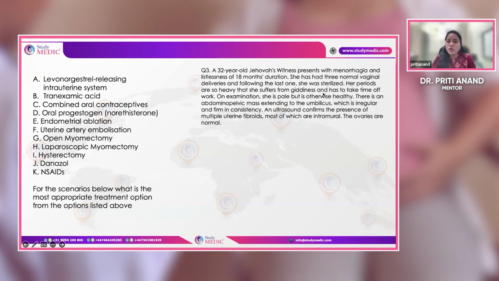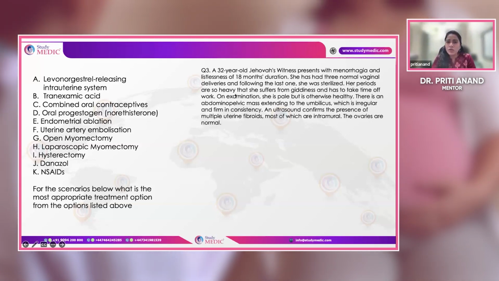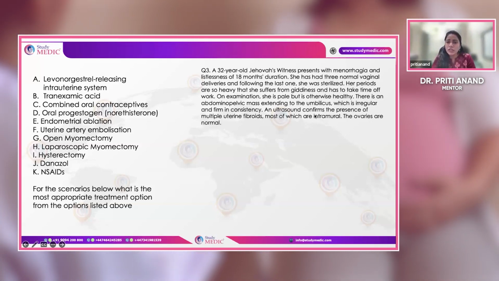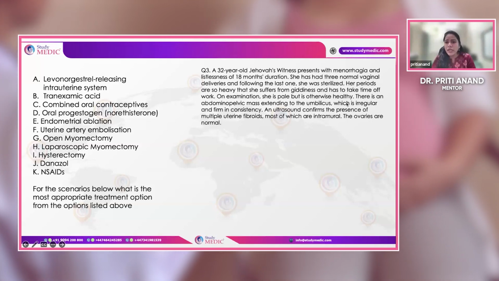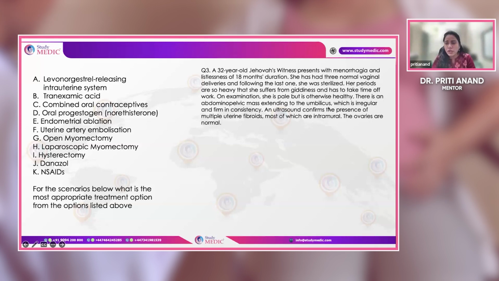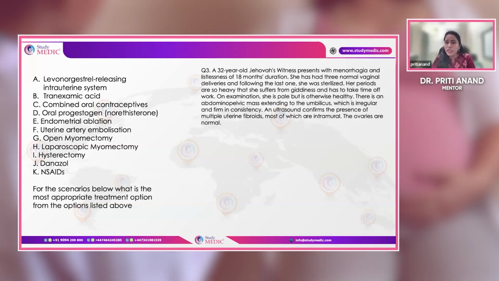After the last one, she got sterilized also. Periods are always heavy. She suffers giddiness and has to take time off from work. On examination, she is pale, otherwise healthy. There is no abdominal mass extending to the pelvis. That means the uterus is not more than 20 weeks.